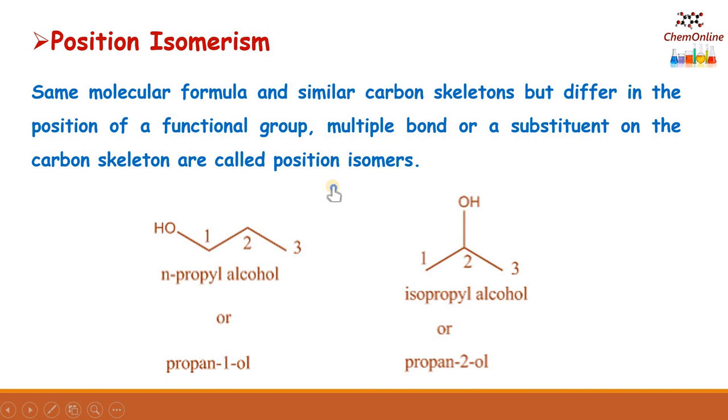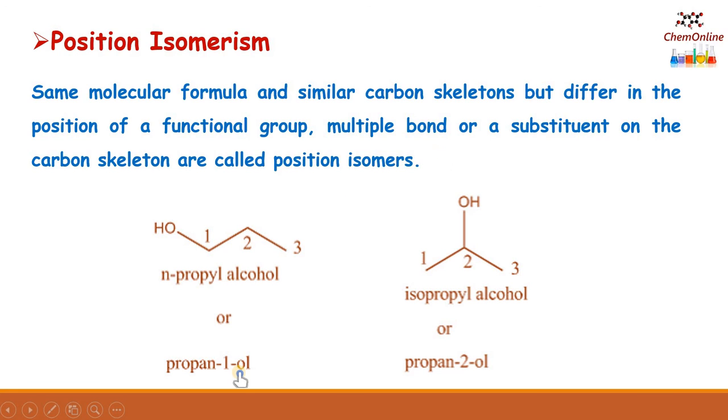Next is the position isomerism. Compounds having the same molecular formula, their carbon skeleton will also be similar, but they differ in the position of a functional group or a multiple bond, or they may differ in a substituent on the carbon skeleton. Such compounds are called position isomers, and the phenomenon is called position isomerism.